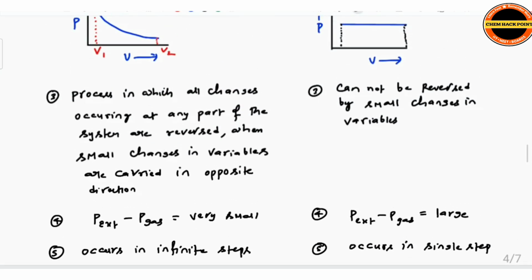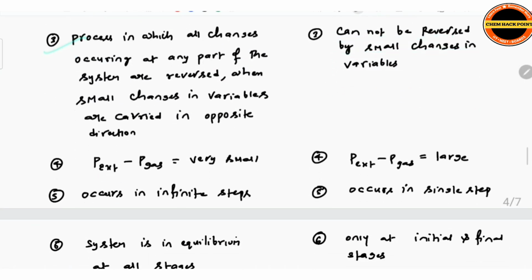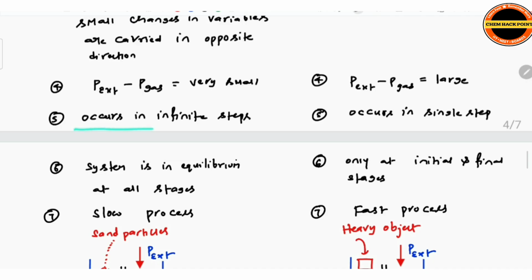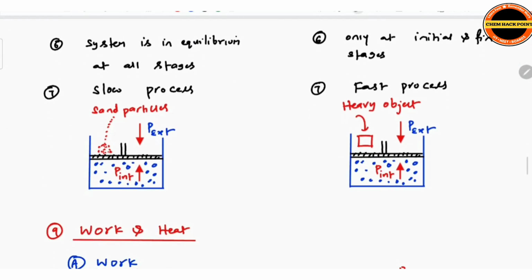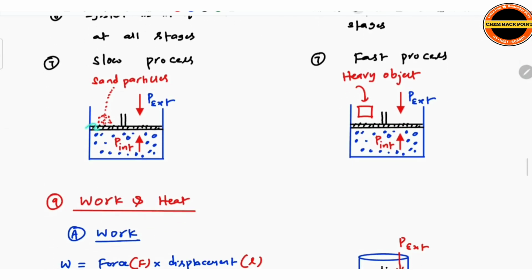That's what we mentioned here: it cannot be reversed by small changes in variables, but in the reversible case you can. P external minus P gas is very small here, but in the irreversible case P external minus P gas is large. The reversible process occurs in infinite steps, the irreversible in a single step. The system is in equilibrium at all stages in the reversible process, but only at the initial and final stages in the irreversible one. Equilibrium means the piston stays constant for some time, maintaining a stable position instead of moving above and below.